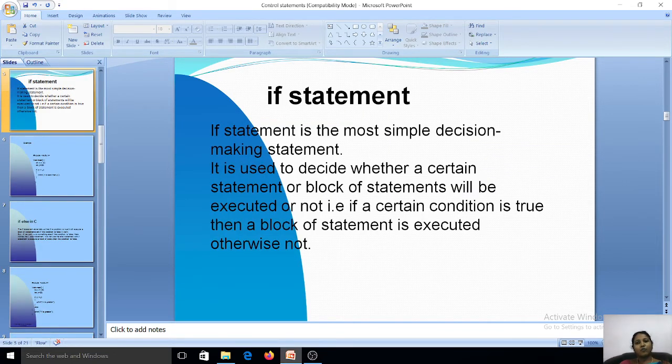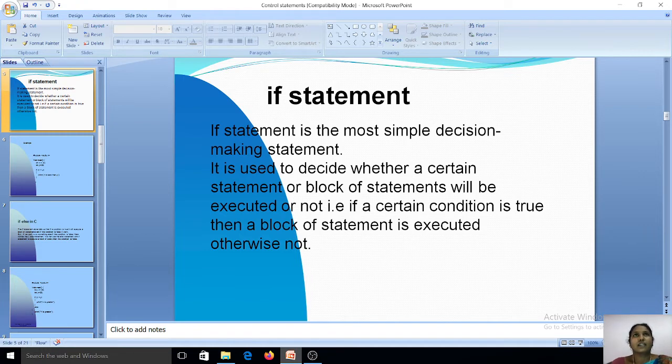If statement is the most simple decision making statement. It is used to decide whether a certain statement or block of statement will be executed or not. That is, if a certain condition is true, then a block of statement is executed, otherwise not. In simple, we will tell it as it is used to execute a block of statement only when a given condition is true. That is, the statement inside the body of if executes only if the given condition is true. If the condition is false, it skips the true block.